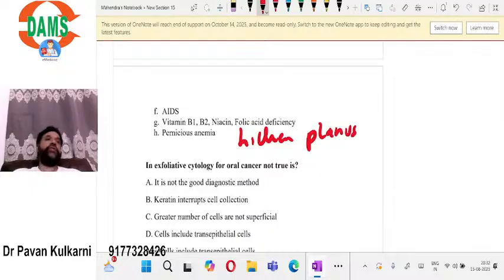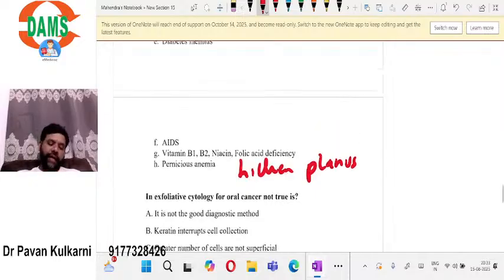Typically, Lichen Planus patients complain of burning sensation of the mouth. There are many types of Lichen Planus actually: erosive Lichen Planus, atrophic Lichen Planus. Those are the types which usually complain of burning sensation. Not the reticular Lichen Planus. The most common type of Lichen Planus we see is reticular Lichen Planus, and reticular Lichen Planus patients won't have burning sensation. Burning sensation is a feature of atrophic or erosive Lichen Planus.